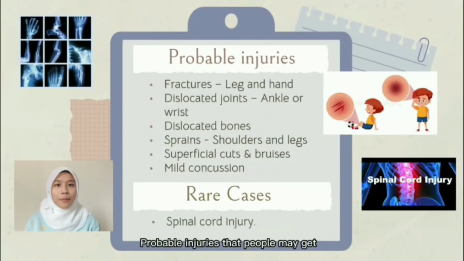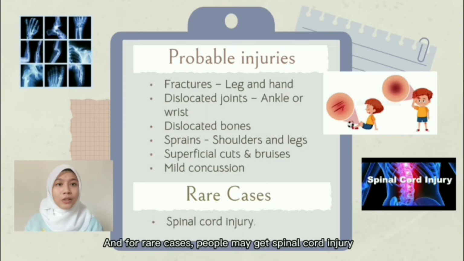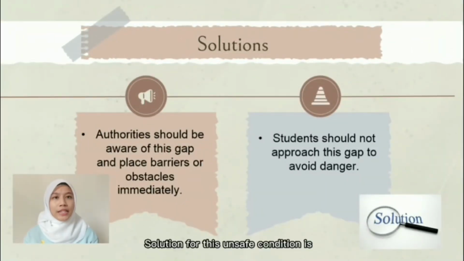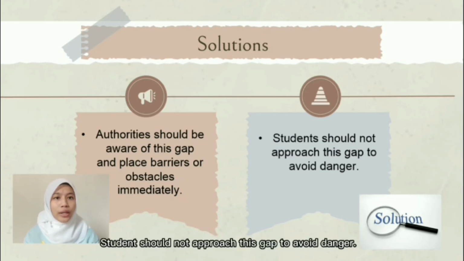Probable injuries that people may get: fracture, dislocated joint, dislocated bone, sprain, superficial cut and bruise, and mild concussion. And for rare cases, people may get spinal cord injury because of a fall from a high place. The solution for this unsafe condition is that authorities should be aware of this gap and place a barrier or obstacle immediately. And the solution for this unsafe act is that students should not approach this gap to avoid danger.